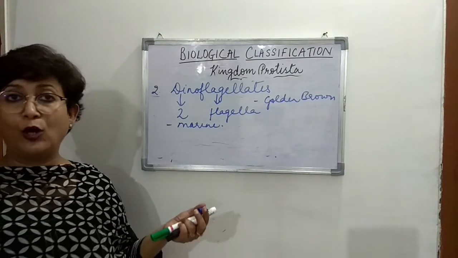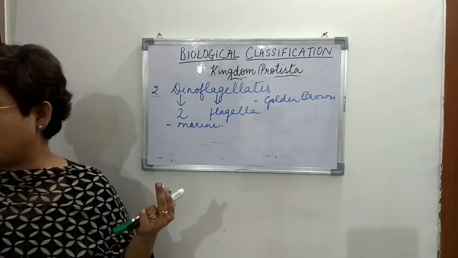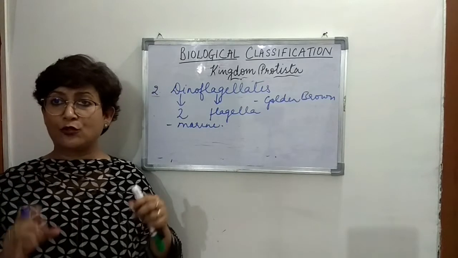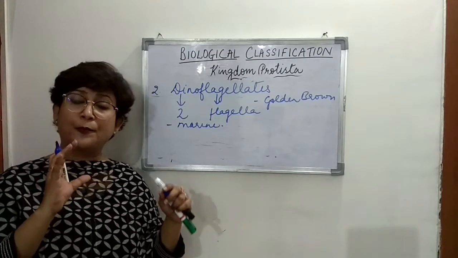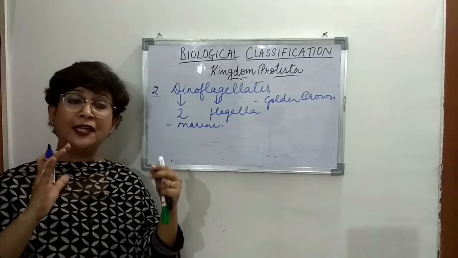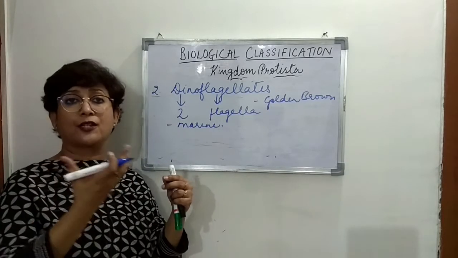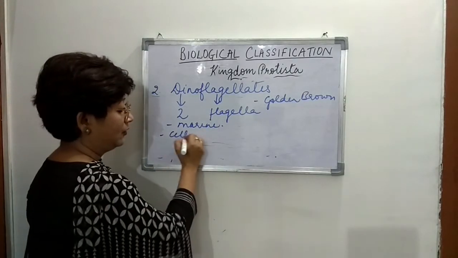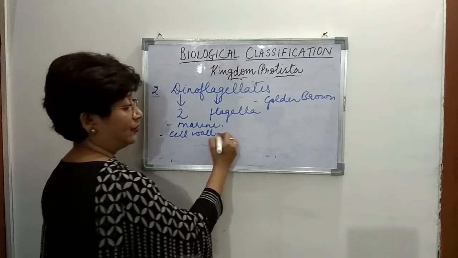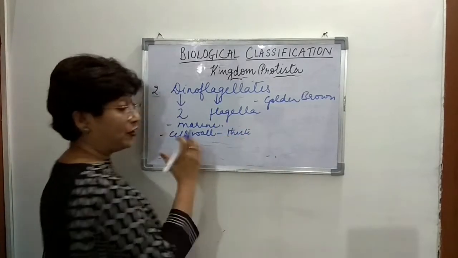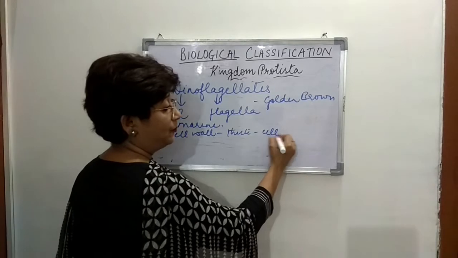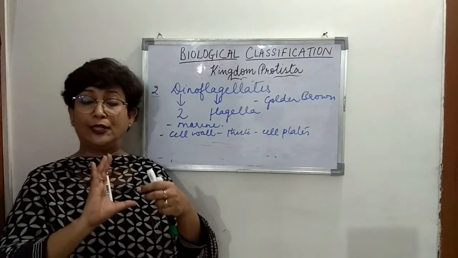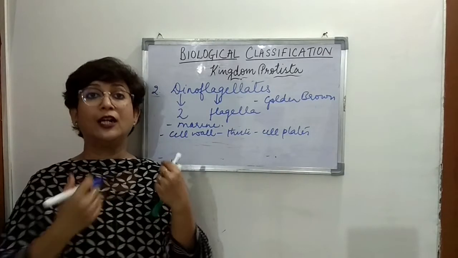Now we come to the cell wall. The cell wall is very, very stiff, and you know there are cellulose plates present, right? So cellulosic plate-like structures. Now the presence of this cellulose plate gives it a structured appearance. There's a kind of design present on the cell wall. So the cell wall is thick, right, very firm, and there are cell plates present, arranged in a specific manner, so it gives a kind of design to the cell wall.